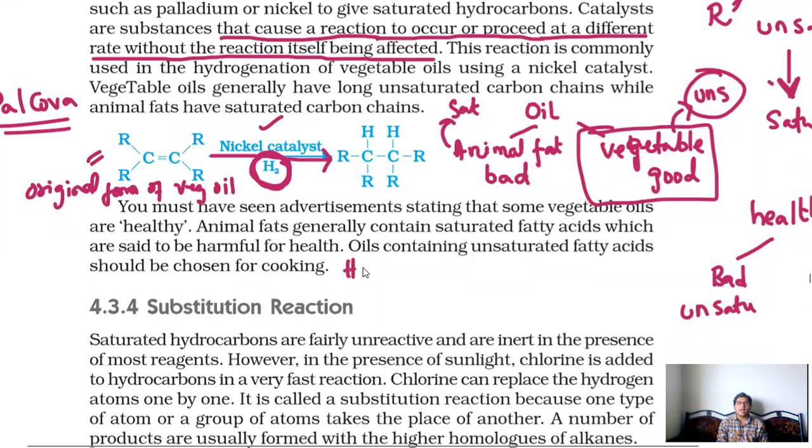That is known as hydrogenation of oil. Hydrogenation of oil. So if they ask you what is meant by hydrogenation, they may ask for 1 mark or 2 marks. You can say basically vegetable oil which is unsaturated, we cannot take unsaturated directly, so we need to convert that unsaturated vegetable oil to saturated vegetable oil. How can we convert? By hydrogenation of the oil. Hydrogenation of the oil is the process of converting unsaturated to saturated by addition of hydrogen.